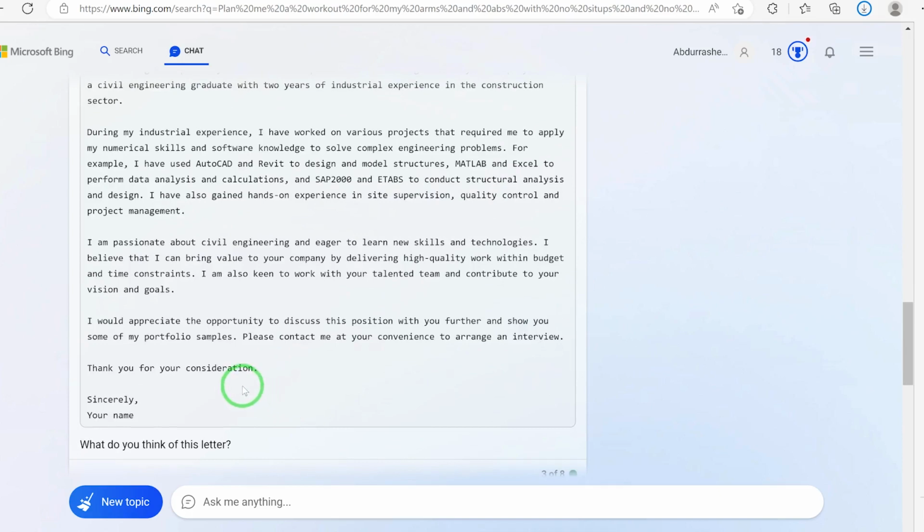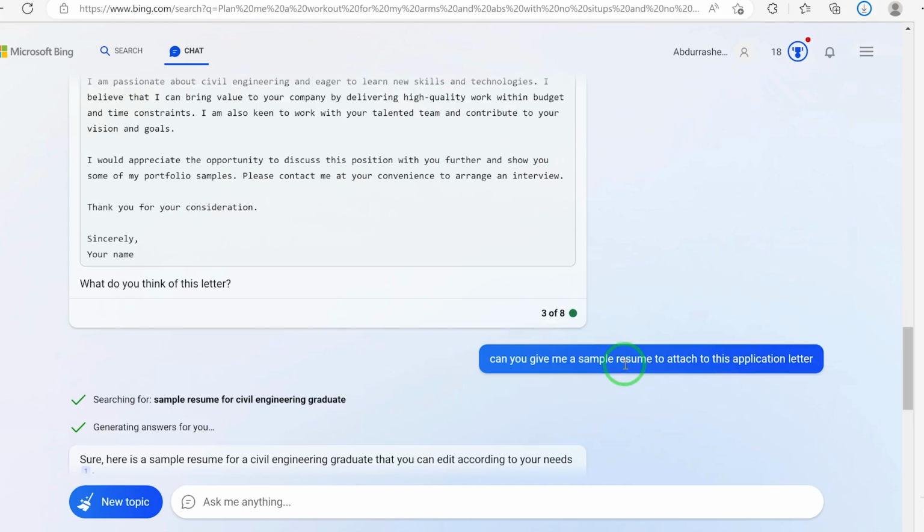So I think this is a very specific letter that I've written, and it has highlighted some of your skills in numerical skills, as well as the industrial experience. So this is the application letter. I went on further to prompt it to say, based on this application letter, can you help me to write a sample resume to attach to this application letter? Because an application letter is not enough.